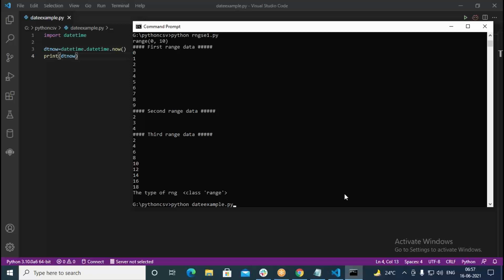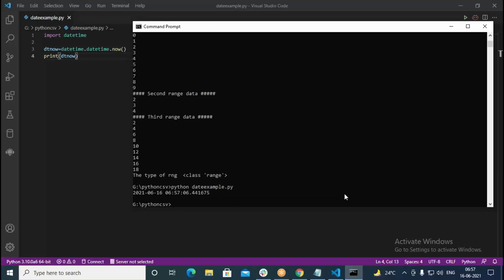I put it like this. It is saying here 2021, 6/16, 6:57, 6 seconds, 441675 microseconds. It is showing that. So it is showing, very first, the year, followed by the month, then you have the day, after that hours, minutes, seconds, and milliseconds are also part of the date and time.